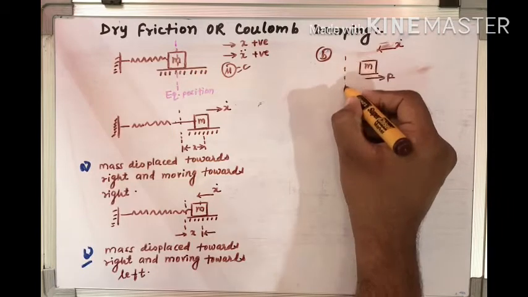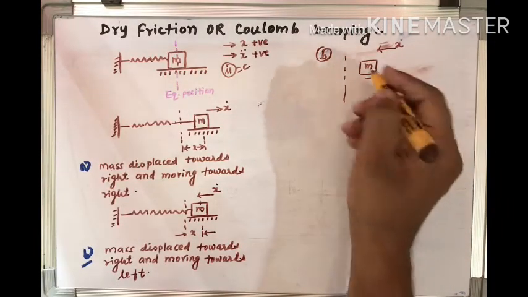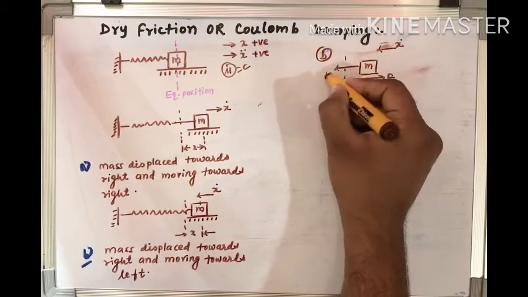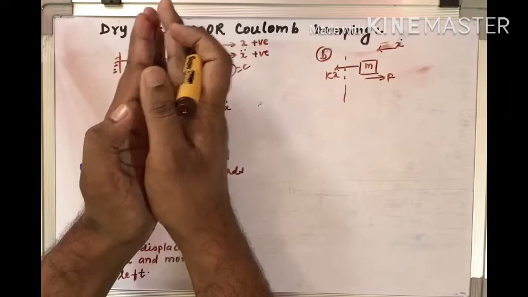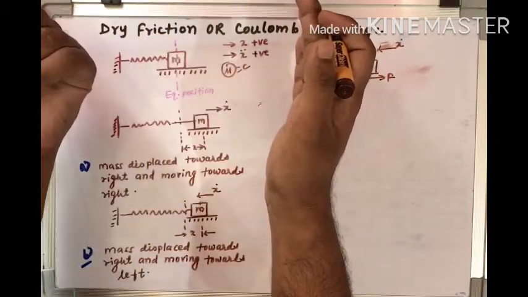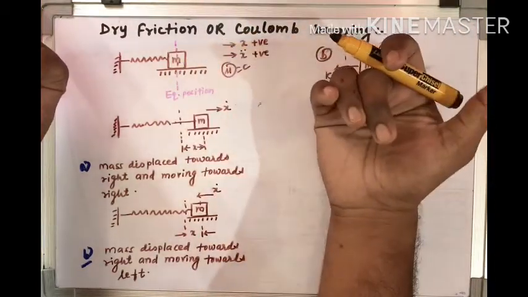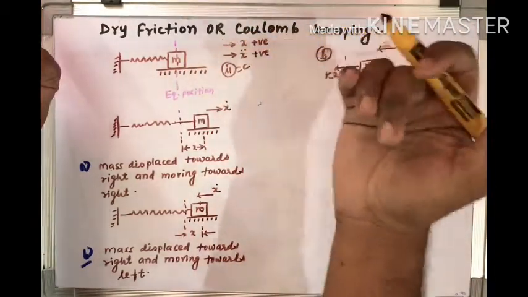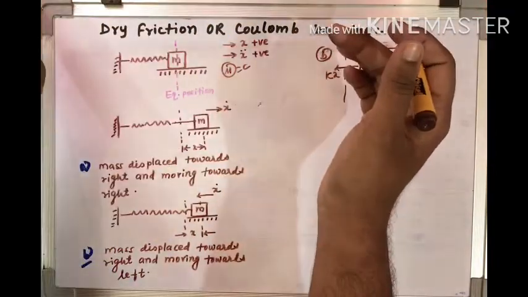Since it is on the right hand side of the equilibrium position, the spring will definitely oppose in this direction, whether it is moving right or left. If it is on the right hand side, the spring force will be in this direction.